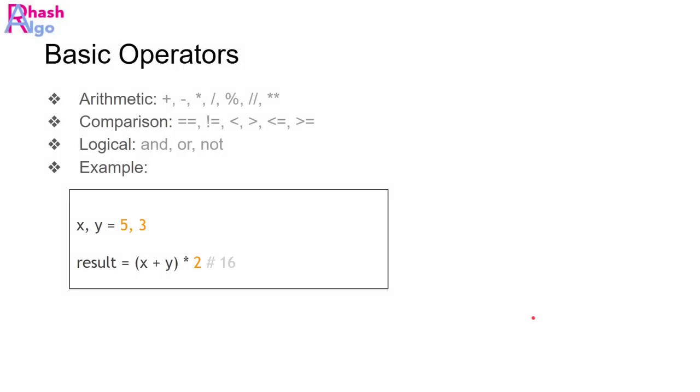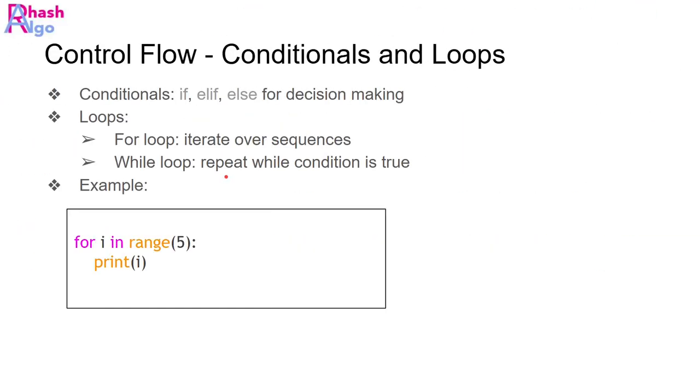Python supports basic operators like arithmetic, comparison, and logical, as mentioned here. As we know from mathematical concepts, we can do all of these operations in Python as well, like addition, subtraction, division, modulo division, exponentiation, and comparisons like double equal to, not equal to, less than, greater than, and, or, not. All these operations we can do.